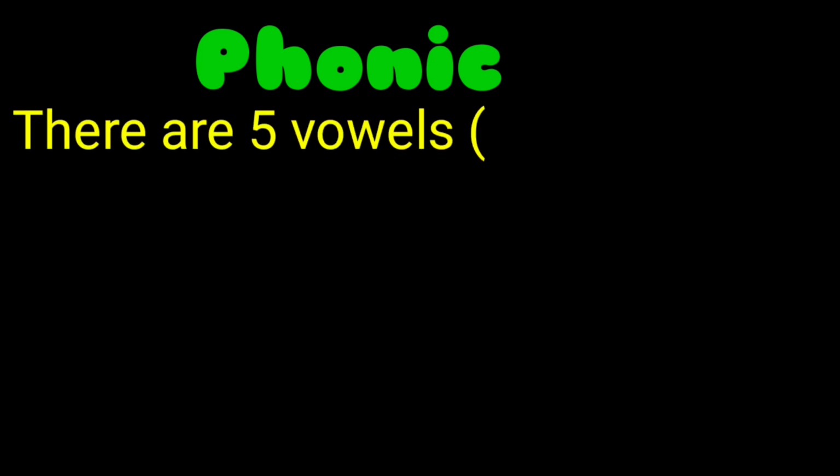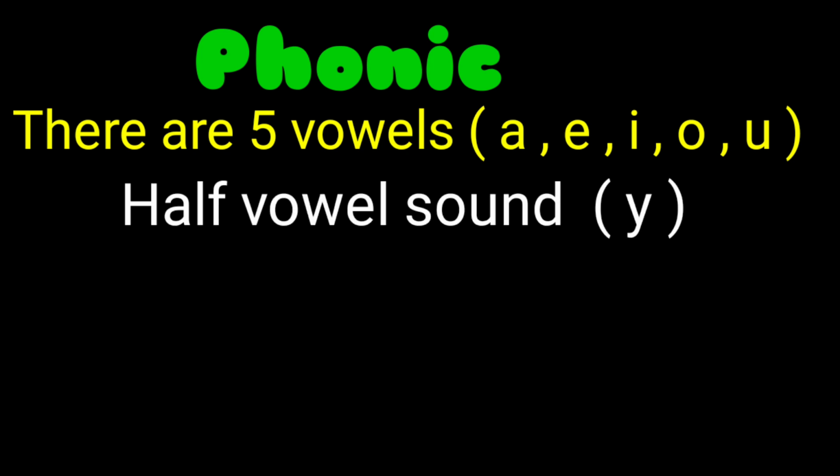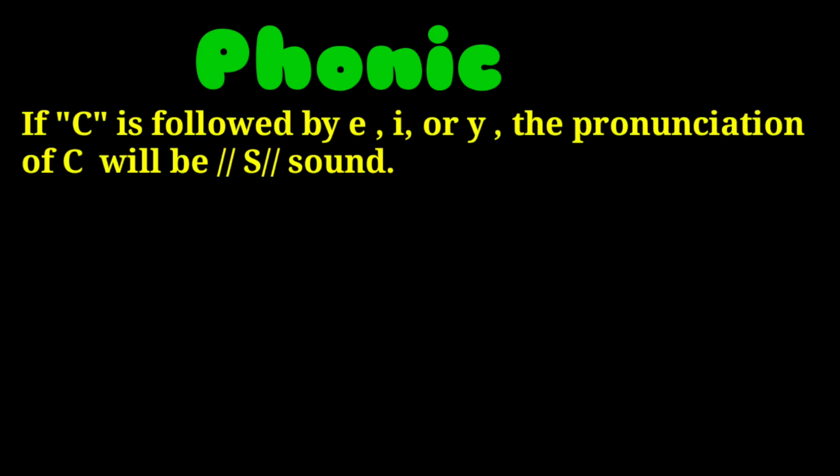Let's learn. You know that without vowels, consonants can't be pronounced. So we use vowels to pronounce the consonants. And you know that there are 5 vowels: A, E, I, O and U. And one more vowel sound is there, a half vowel sound. Which one? Y. If C is followed by E, I or Y, the pronunciation of C will be S.